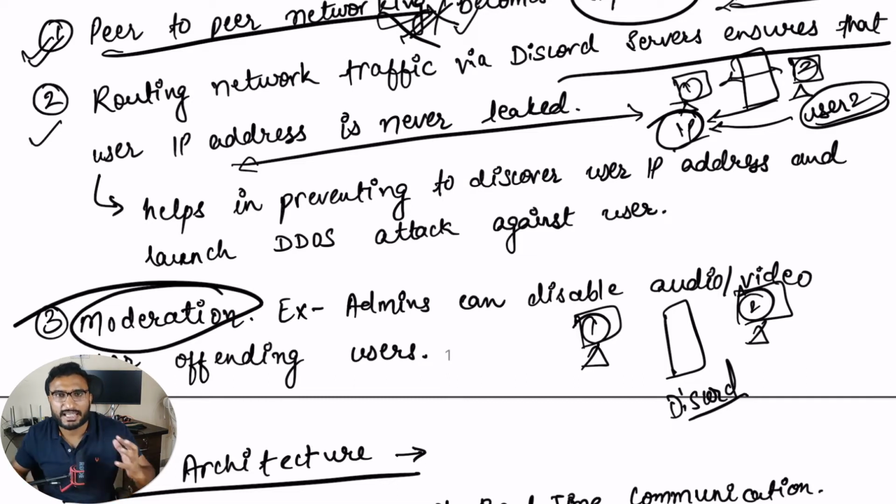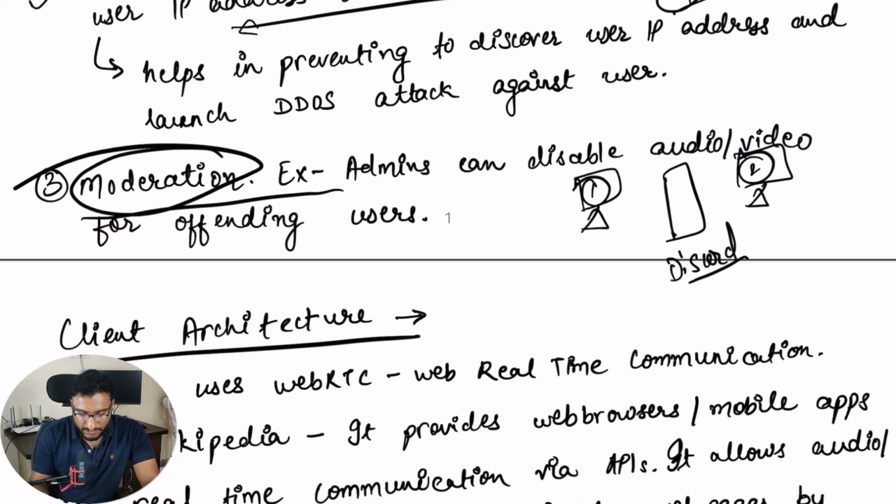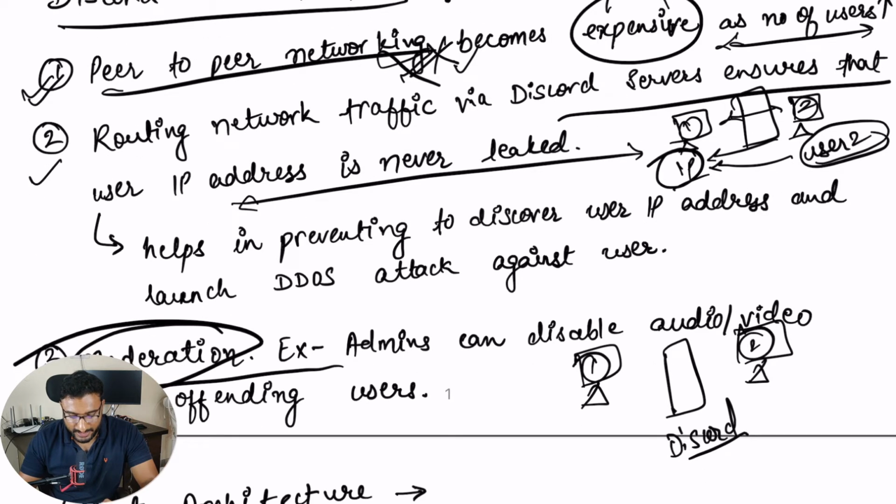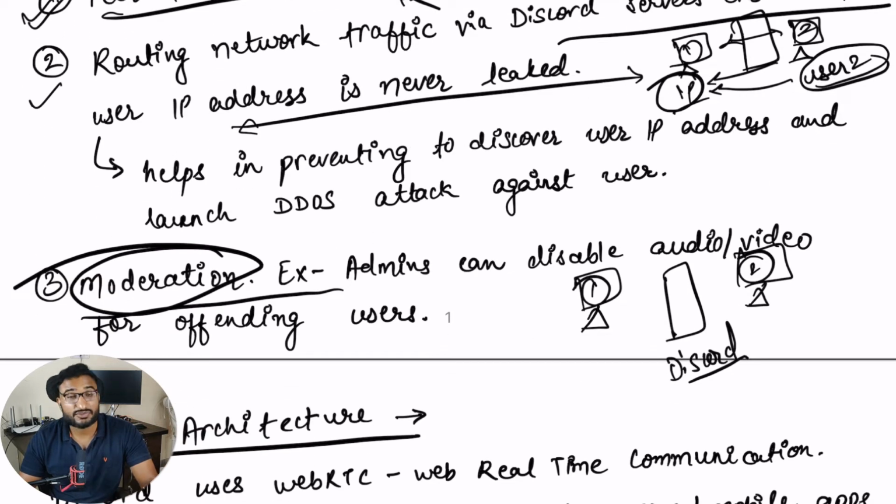We don't want anything fishy going on in this channel. So these admins can remove those members, or they can mute those members for a time being. There can be certain warnings, anything of that sort can be developed using moderation. So these are the benefits we are looking at when we use client-server architecture, and Discord uses it to scale for millions of customers who interact on these voice channels.